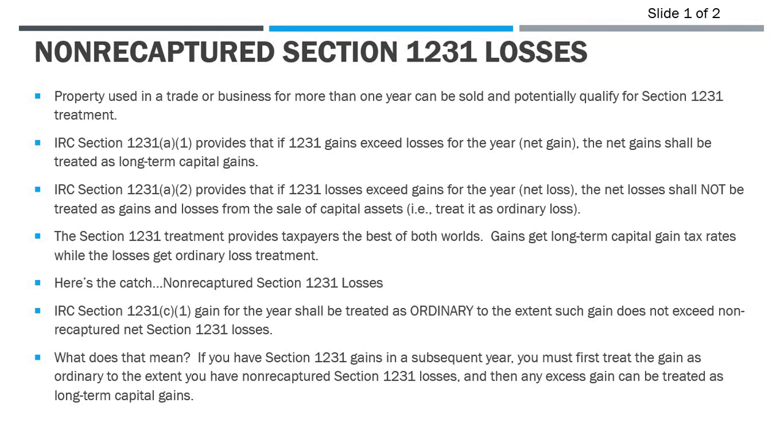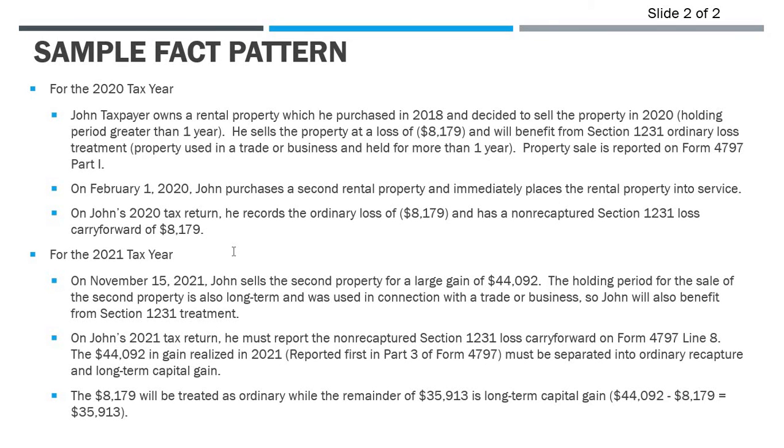All right, so let's look at our example here, and then we'll also jump into the returns, and I think it'll make it much more clear when we actually see the numbers on paper. So for the 2020 tax year, first I want to go through the whole fact pattern, and then we'll look at the return. So for 2020, we have John Taxpayer here. He owns a rental property, which he bought in 2018, and he sold it in 2020. So he has a greater than 1 year holding period.